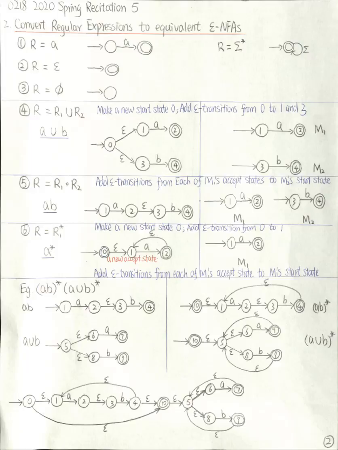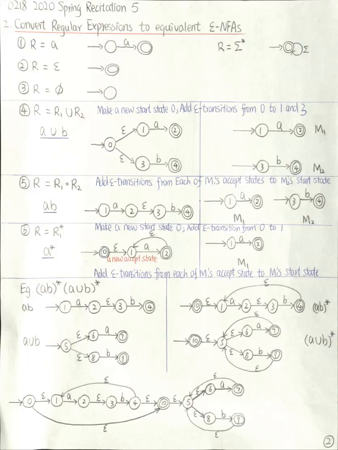After that, we add a new start state, and we add epsilon transition from this new start state to the start state of the original machine, M1. Finally, we mark this new start state as accept state.